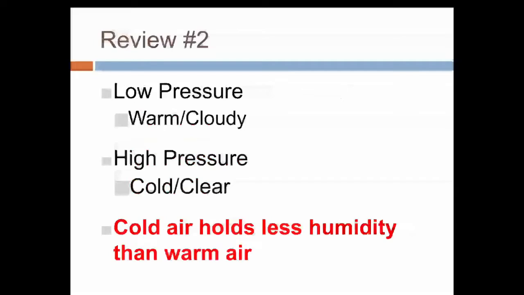We also need to remember that if we have a low pressure system, we're going to have warm and cloudy weather. Whereas if we have a high pressure system, we're going to have cold and clear weather. Cold air is also going to hold less humidity than warm air. So remember that warm air has a high capacity for moisture. So it can hold a lot of humidity if it's warm air.